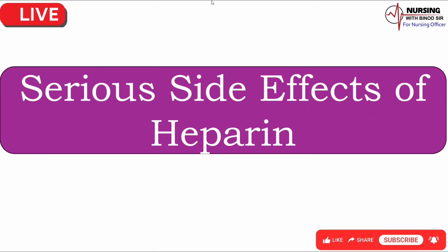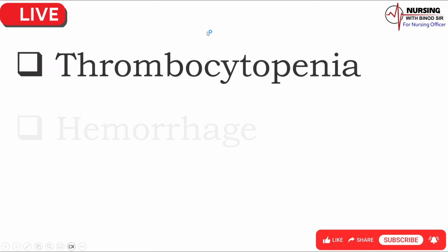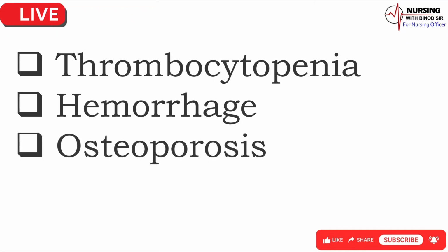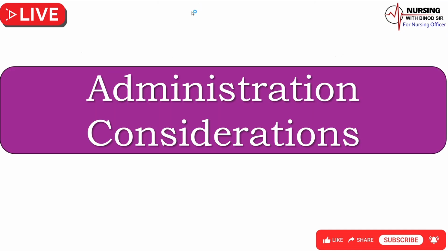Some of the adverse effects of heparin include: 1. Thrombocytopenia, a condition where the blood has a lower than normal number of platelets, which can lead to an increased risk of bleeding. 2. Hemorrhage. Excessive bleeding can occur, especially if the dose of heparin is too high. 3. Osteoporosis. Long-term use of heparin can cause bone loss, leading to osteoporosis.